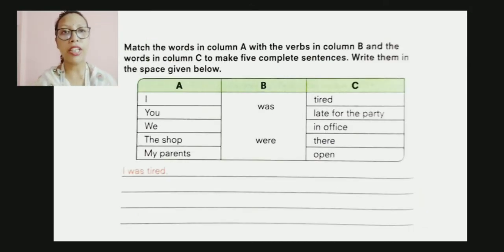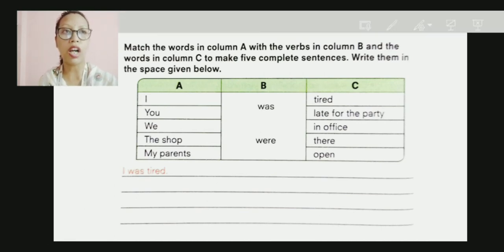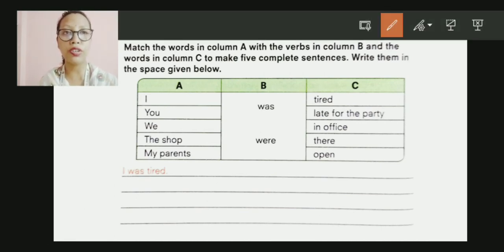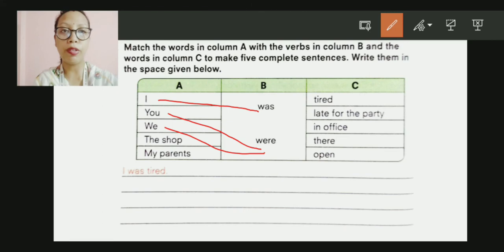Next, we have the match the columns exercise, with the words in column A, the verbs in column B and the words in column C to make 5 complete sentences. And then later on, you will have to write them in the space given below. So how to do it? Now, first we are going to match column A with column B. So here already it's given. I is with was, you will be with were, we will be with were, the shop. Your shop is one. Why? Because there is no S. The shop was, and my parents will become were.